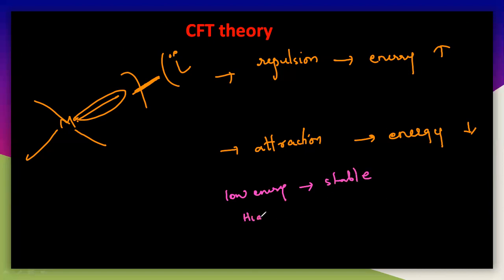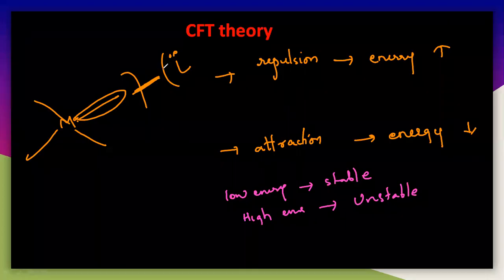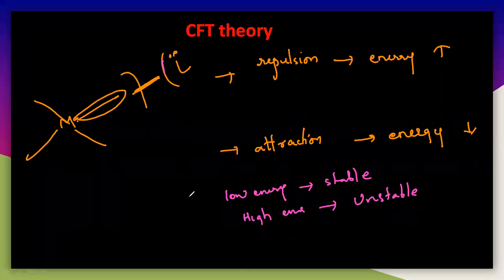Whenever it is high energy, that is unstable. Now see here. With repulsion, generally the energy will increase, and with attraction, generally the energy decreases here. So you can easily understand this.